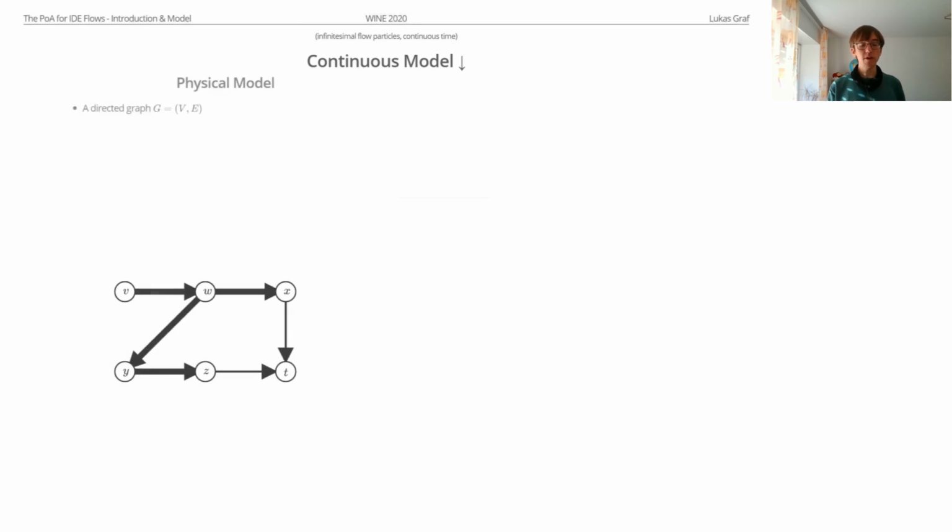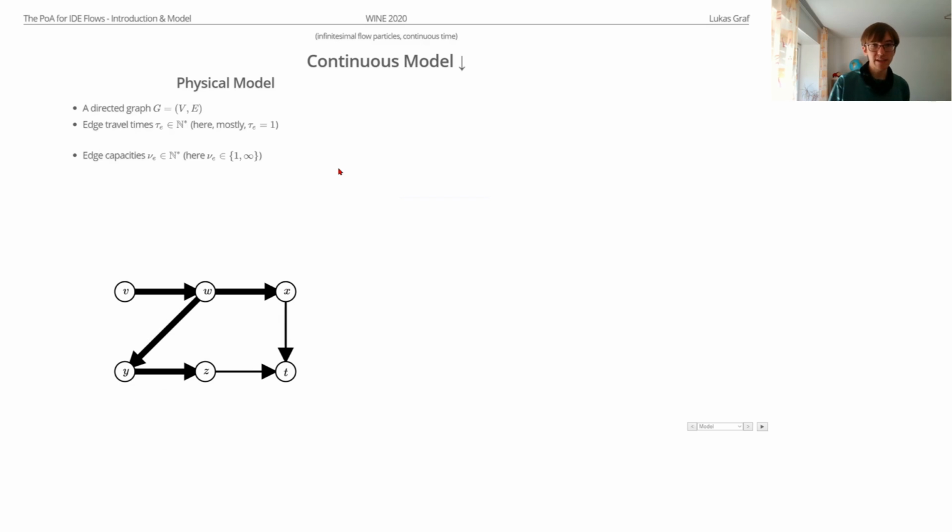This definition is split into two parts, the physical model and the behavioral model. The physical model consists of the directed graph, the basic road network. Then all the edges have a travel time, tau e, which is just the time it takes to traverse the edge without any congestion, and a capacity nu e. And just to make the pictures in this talk simple, for all the pictures, I will always have the travel times be 1, and the capacities are either 1 on these thin edges or basically infinity on these thick edges.